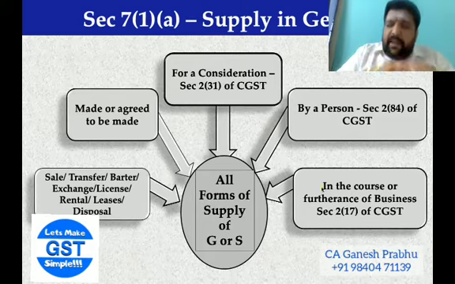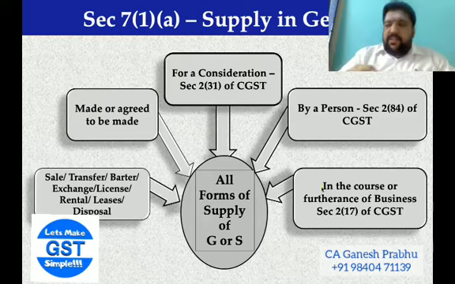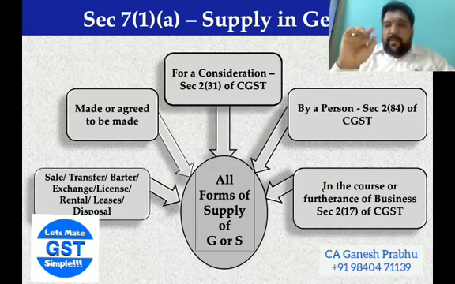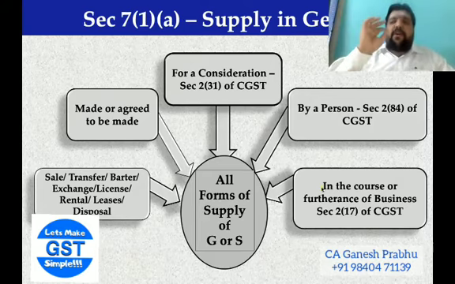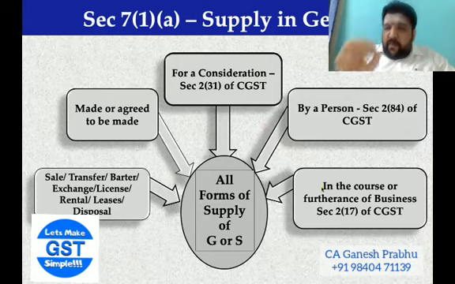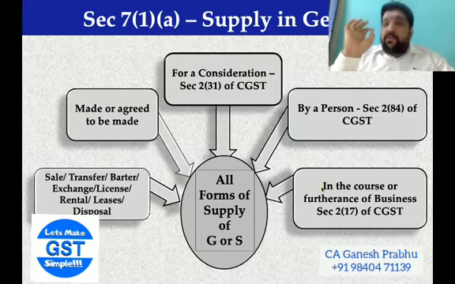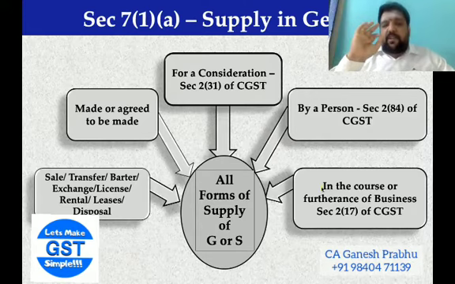If there is a supply, then only there can be a levy of GST. If there is no supply, then there is no GST. As simple as that. The moment you say there is no supply, there is no GST at all. That is the crucial importance of it.